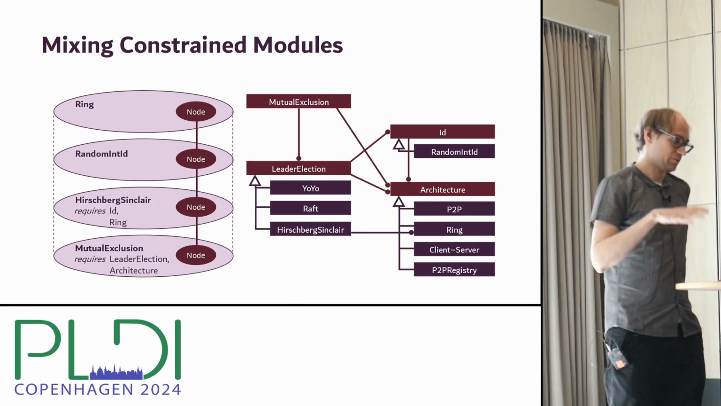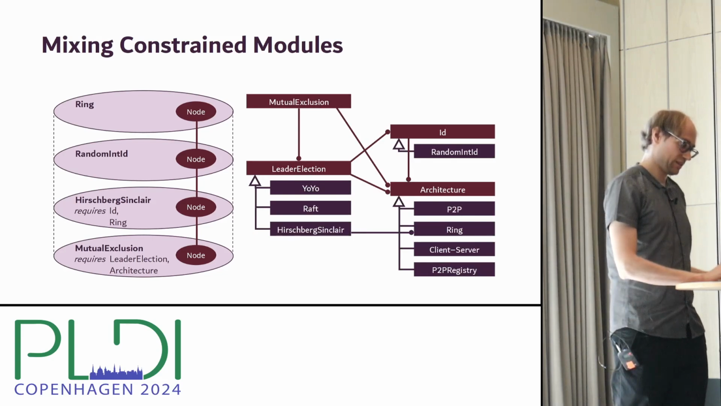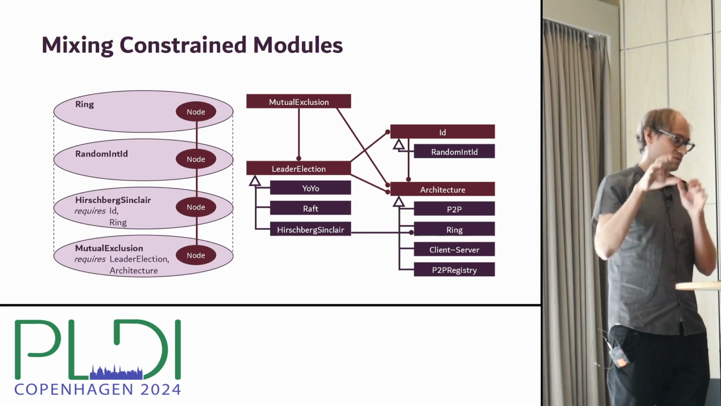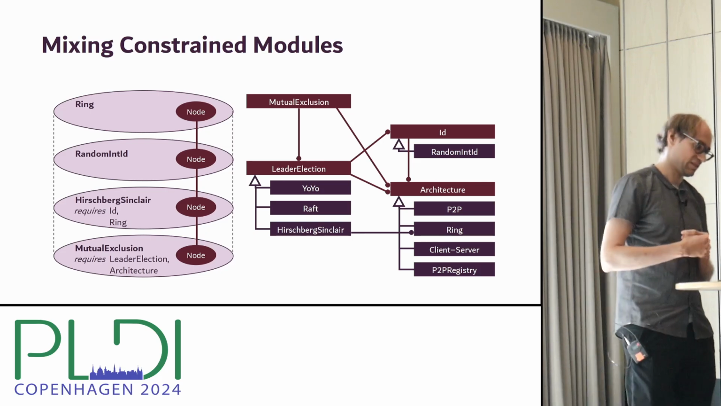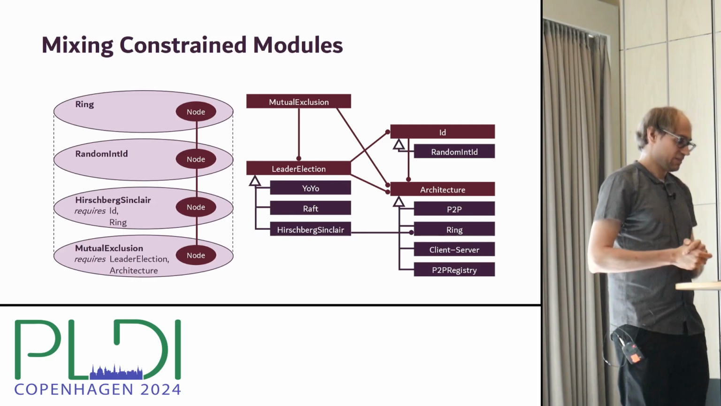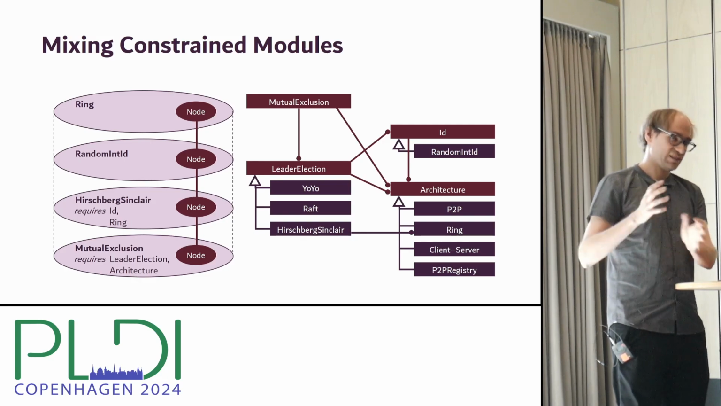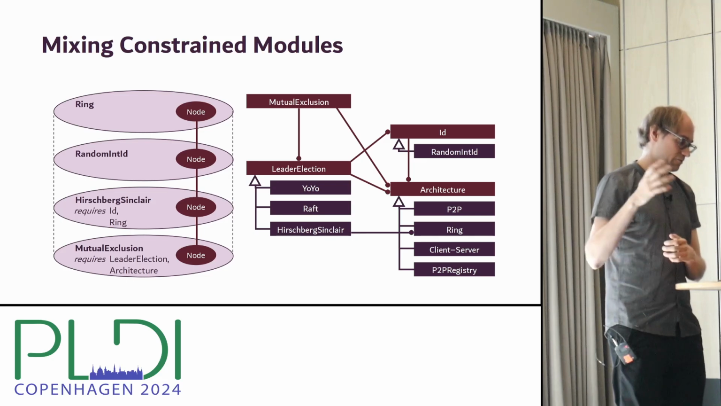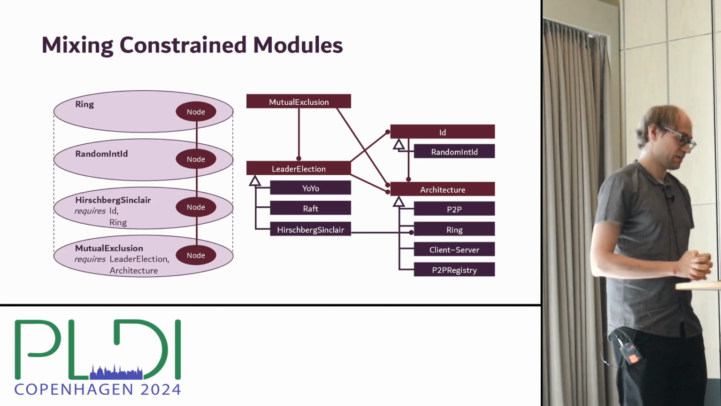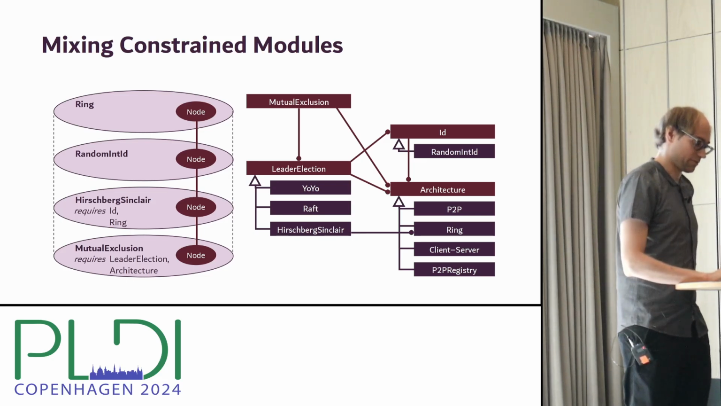So here we have an overview over the modules that we can use here. The brown boxes are abstract modules, violet boxes are concrete implementations. And we can see that we implemented different leader election algorithms like Yo-Yo, Raft, Hirschberg-Sinclair, which we then can provide as modules and provide different predefined architectures.